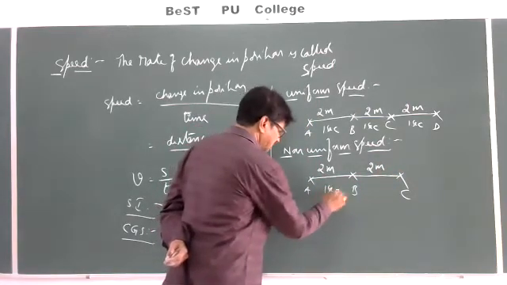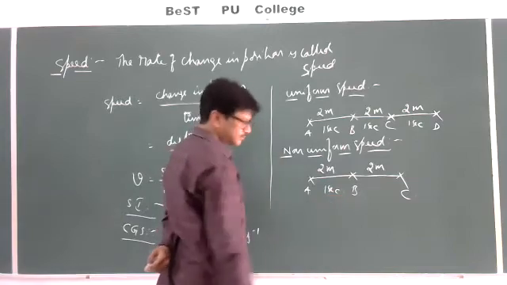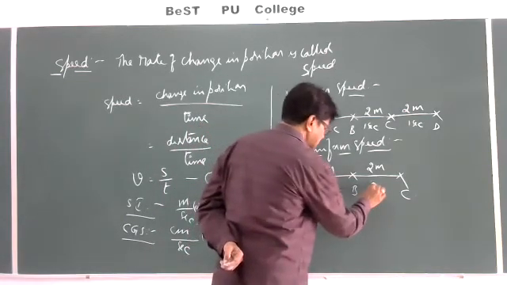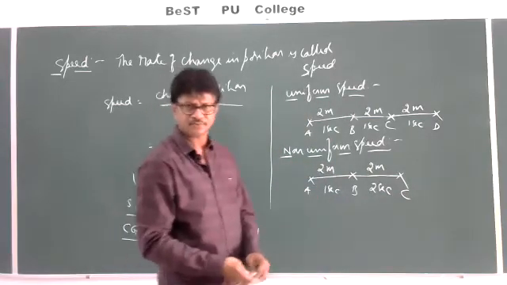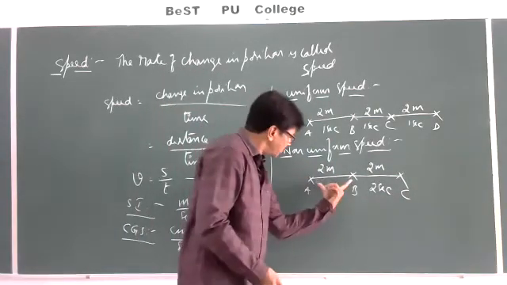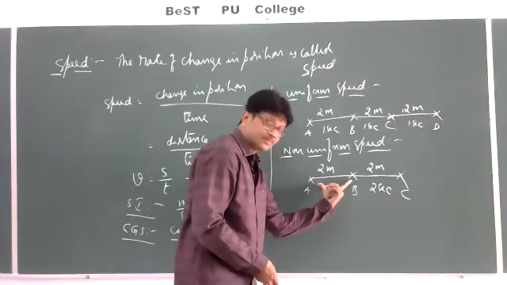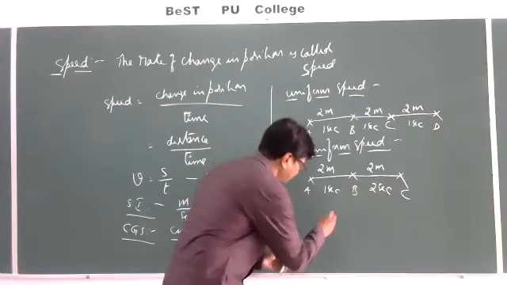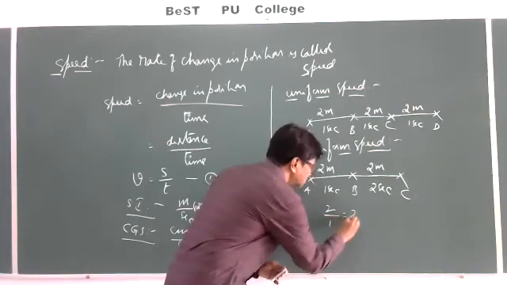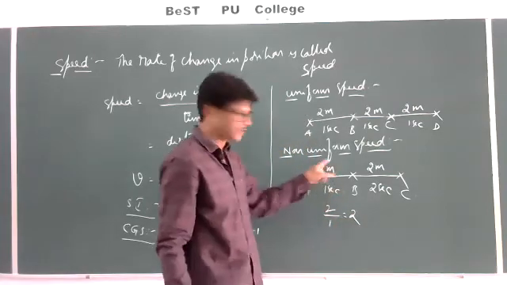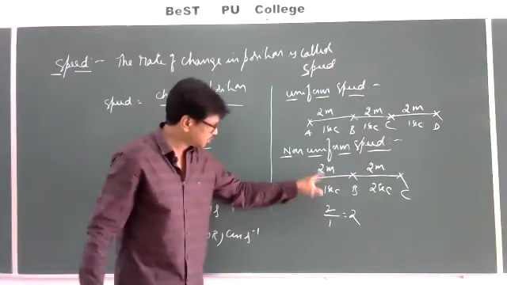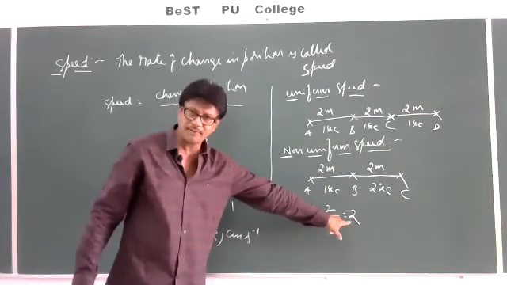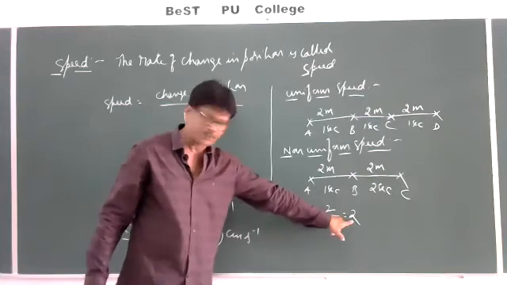Here if it takes a time of 1 second, for example, and from B to C it takes a time of 2 seconds, then what is the speed of the body between A and B? 2 by 1, which is equal to 2 meters per second, because speed is nothing but distance by time. Here the distance is 2 and the time is 1. Here between A and B, the speed is 2.